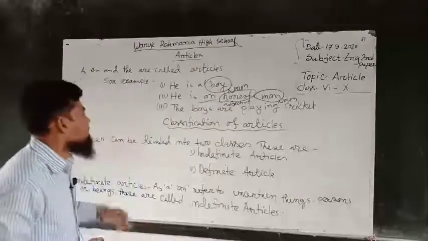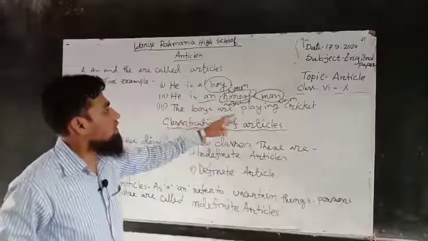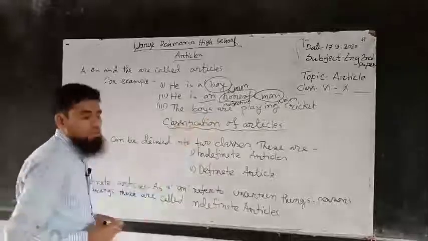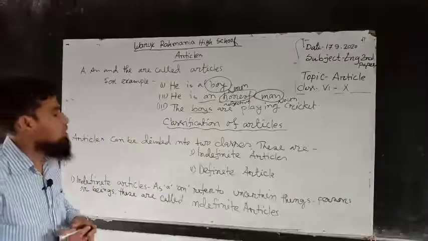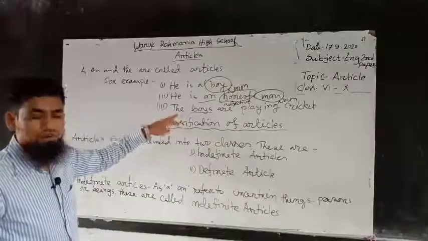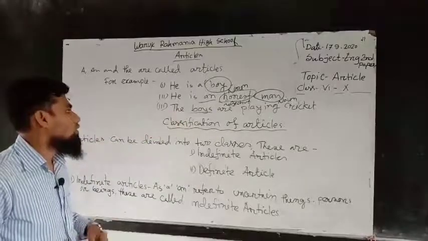And number 3, the boys are playing cricket. Here boys is a noun, and we use the article before the word.